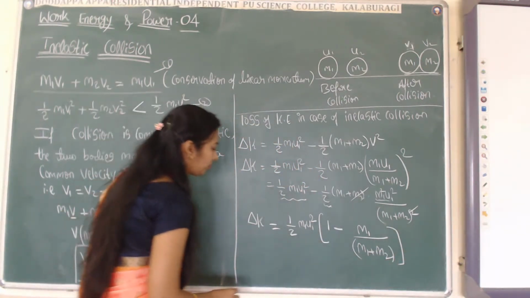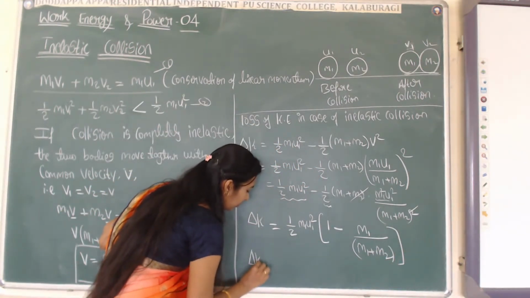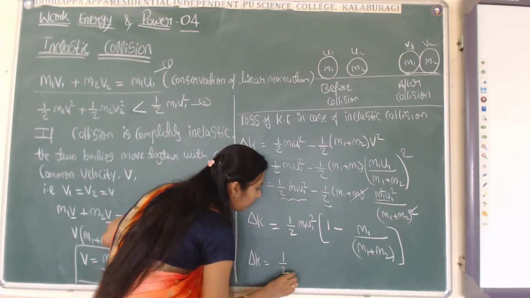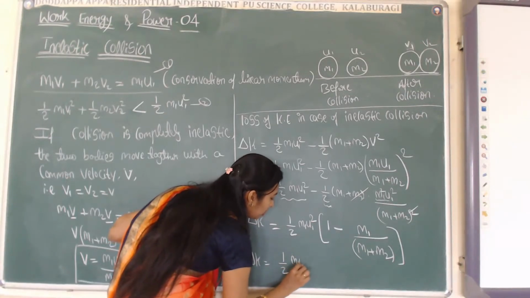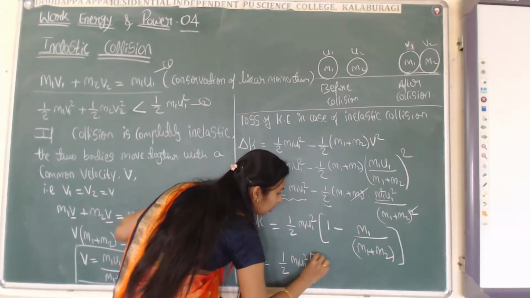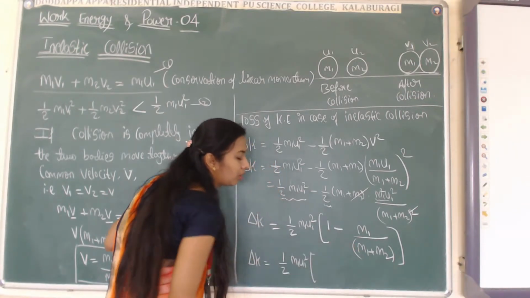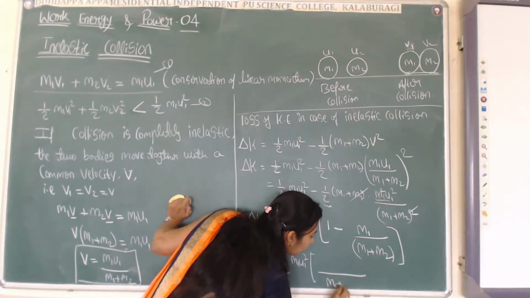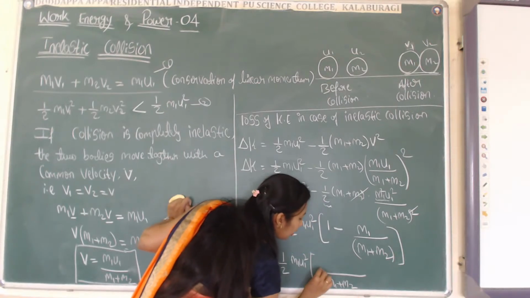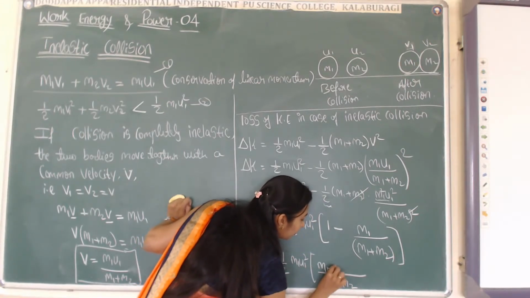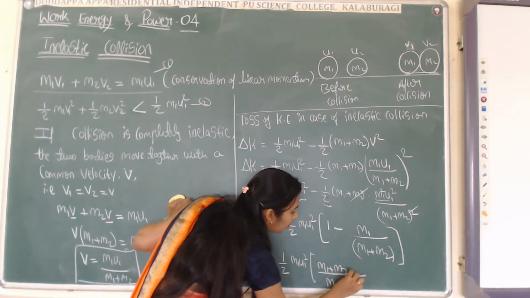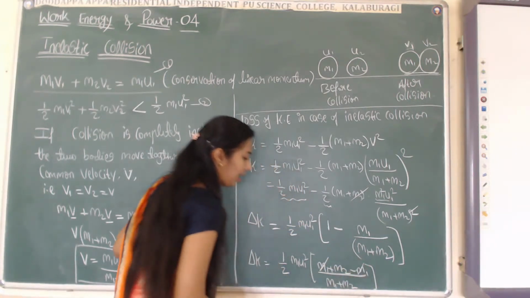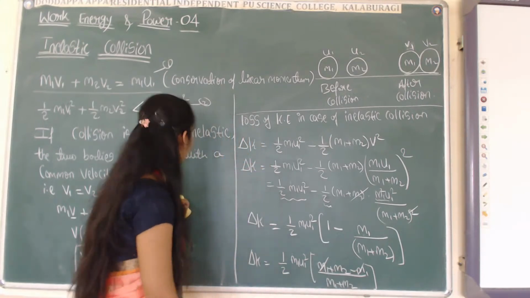Fine. Now delta K is equal to half m1 u1 square as it is. Here we take the LCM. After taking the LCM, the numerator is m1 plus m2 minus m1. Then m1 and minus m1 get cancelled.